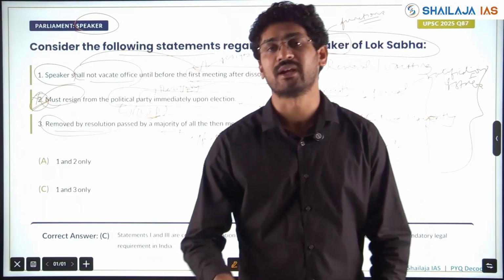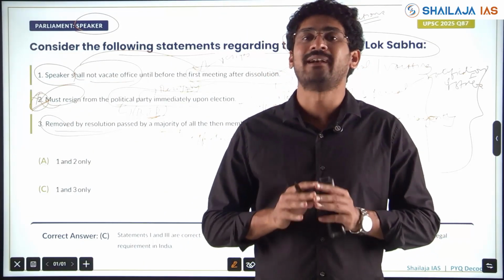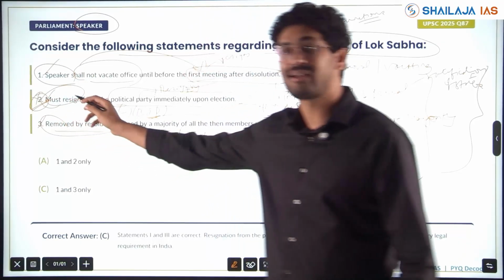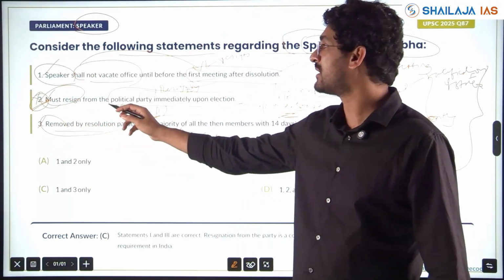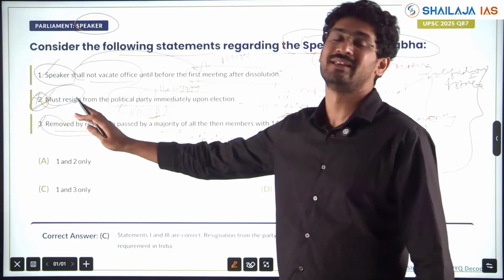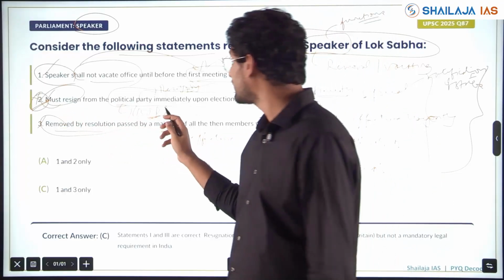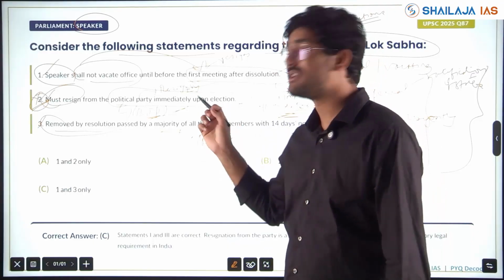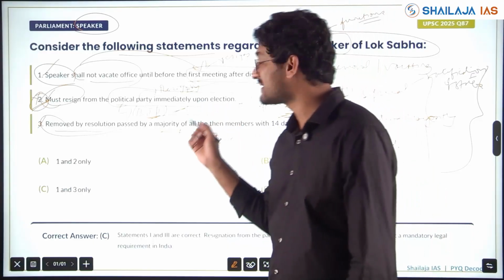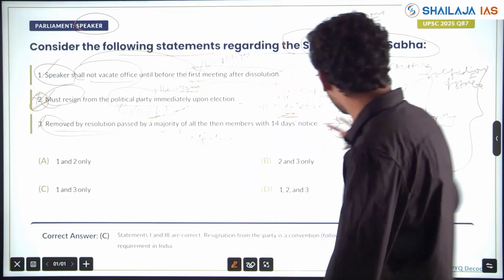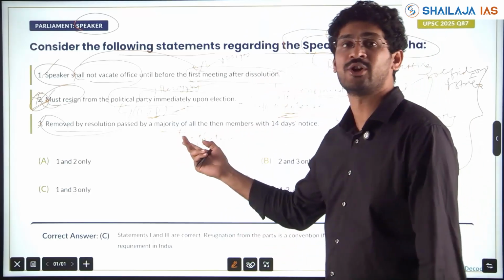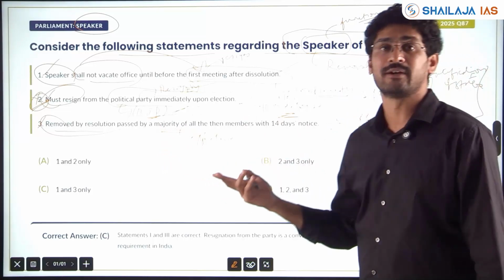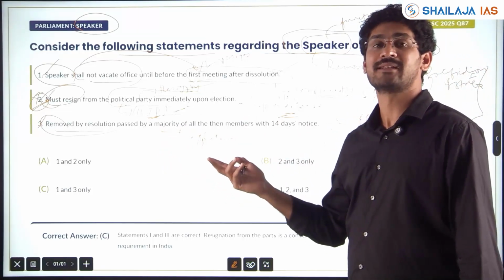So when you speak about vacation and removal, you should have clarity about all the topics, all the themes, and understand where the trap has been set. Not because of extreme words. That doesn't work nowadays. It is about how traps are set. Traps are set between conventions and mandatory provisions, whether it is defined in the Constitution or not. The swapping: he might have given absolute majority here instead of the effective majority definition. Swapping absolute majority with effective majority. These are the traps that have been set by UPSC.